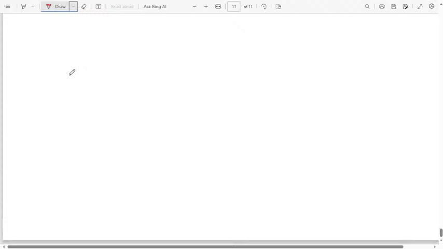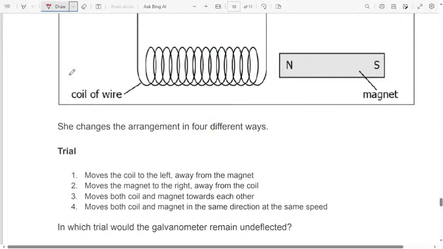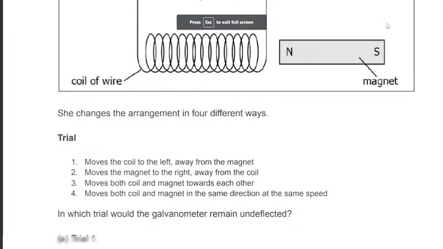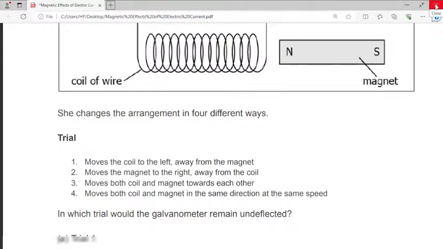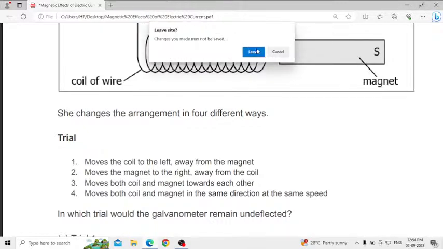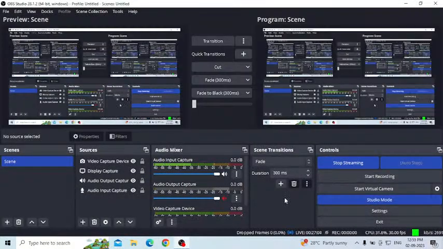Okay, this is the last question I discussed. At least a few important questions I discussed here. Yes, a few important questions I discussed here on magnetic field of electric current. Then in the next class, I will discuss the topic polymer.